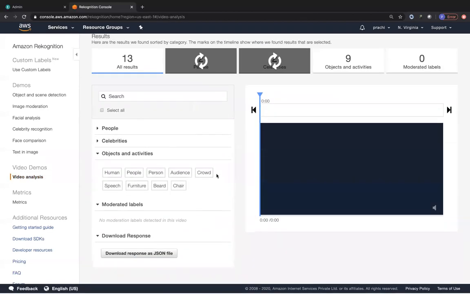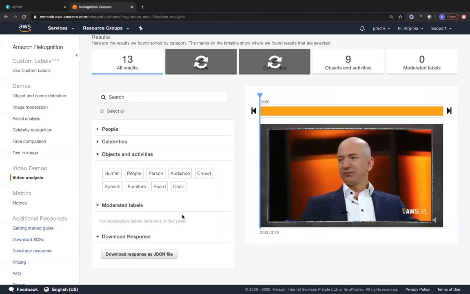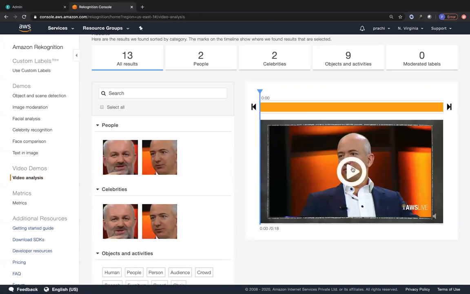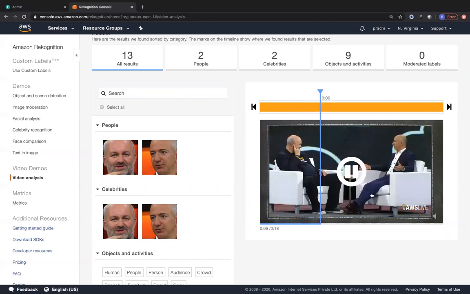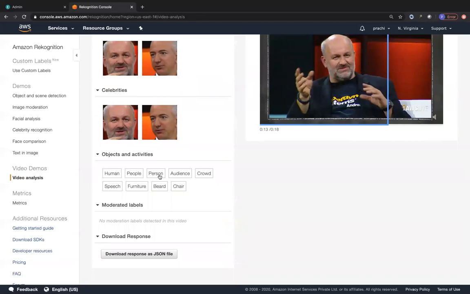And at the same time, you can also do video analysis. So you can find out all the people, all the celebrities, the objects and the activities in this video, as well as any moderated labels. So this is a conversation between Andy Jassy, Jeff Bezos, and another person. Sorry, I'm just getting confused between two people. So you can see it's able to find out that there are two people in this video. It's an AWS live event. You can see it's able to find out that there are these two people, and then it's a human, it's a person, there is an audience, there is a crowd, there are people, and then it has detected some furniture also. So this is excellent.